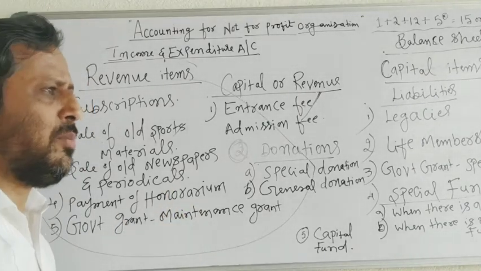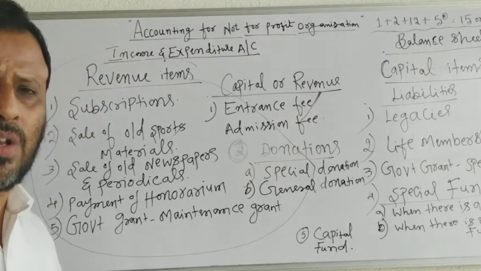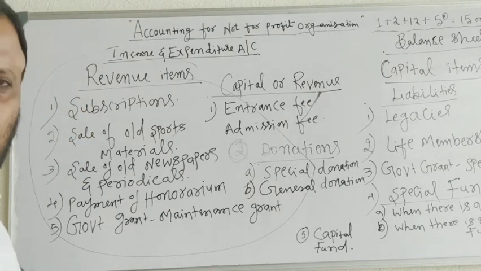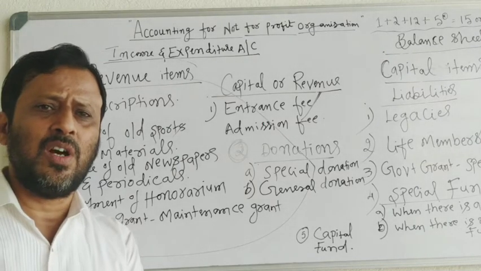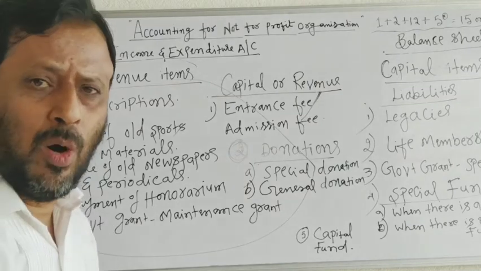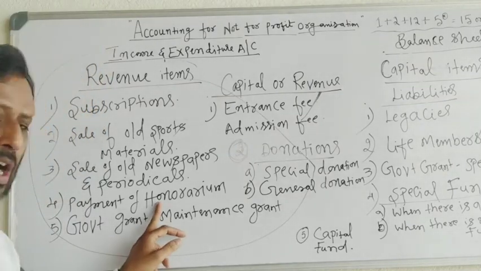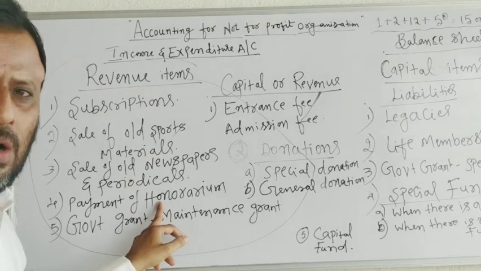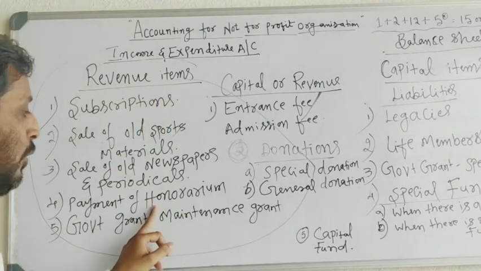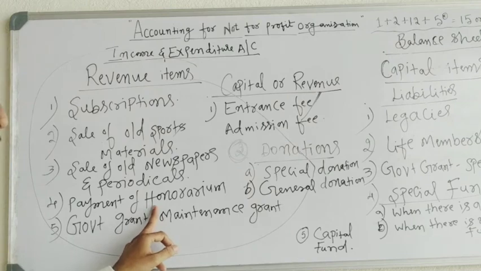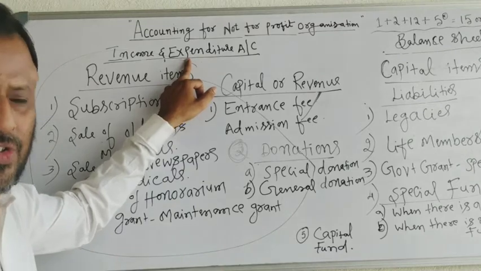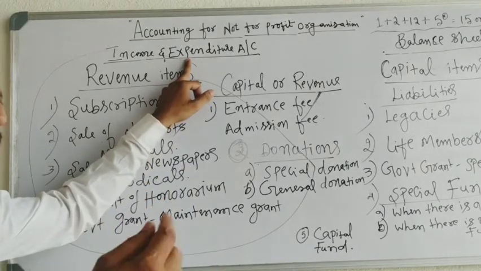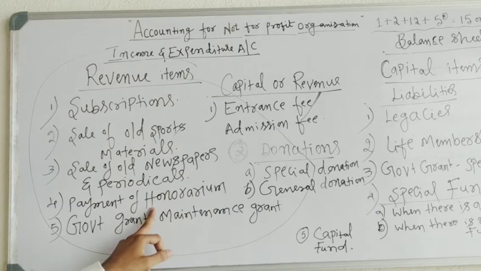Whenever any dance program is arranged, whenever any artist comes to the organization and performs some program, that artist or dancer or any other person will be paid some amount. That amount is called an honorarium. It is paid regularly. That is why it is a revenue expenditure and shown in income and expenditure account, expenditure side, the debit side. You have to show that honorarium on the debit side of income and expenditure account.